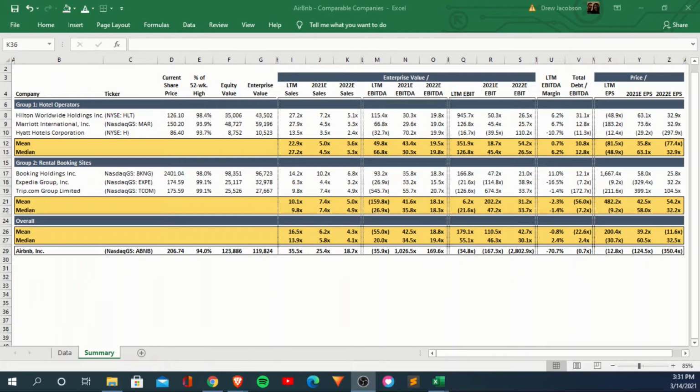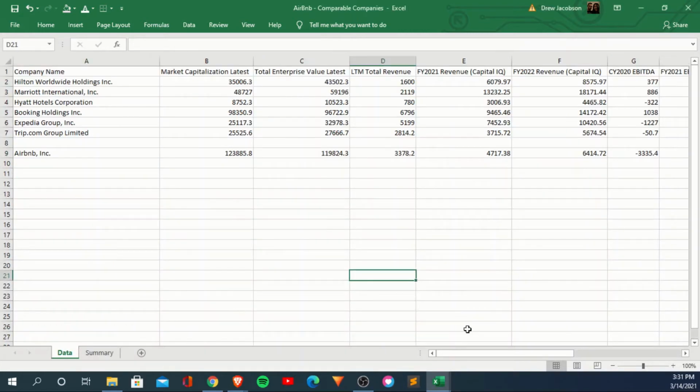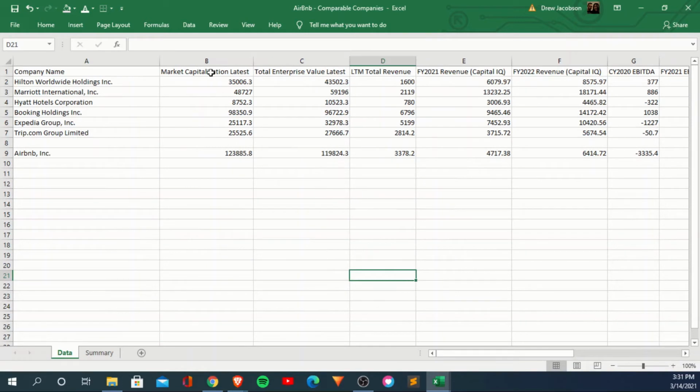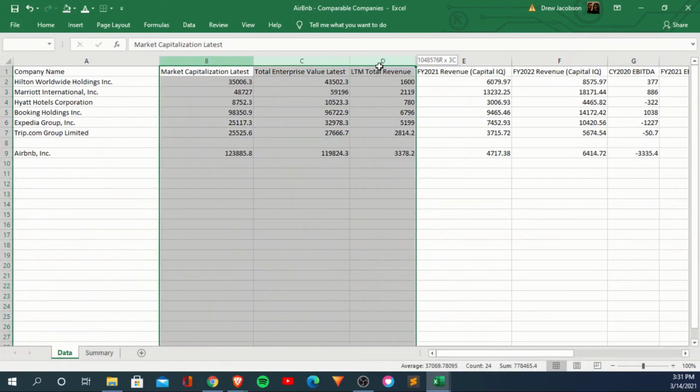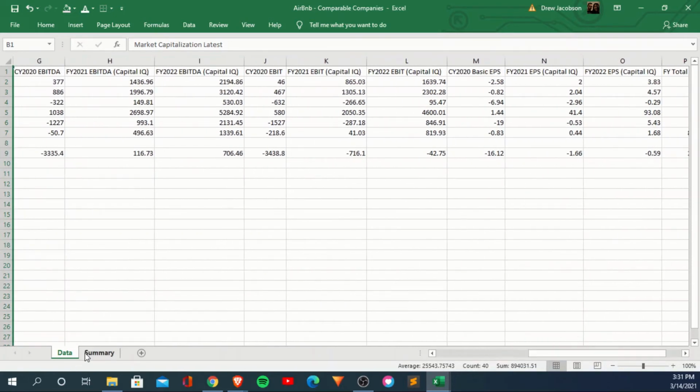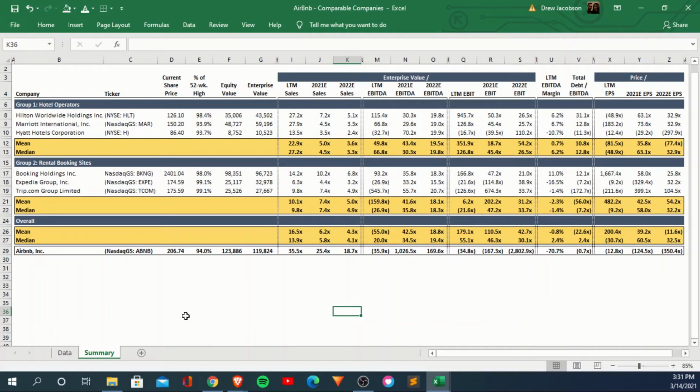If you're looking to build one of these from scratch, I will put this template up, but you'll see if we go over to the data tab, I used CapIQ to pull all of this data. So it just gave me market cap, enterprise value, revenue, estimates, things of that nature. If you were having to go in and calculate all these, you could, but